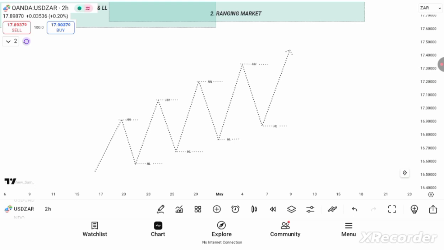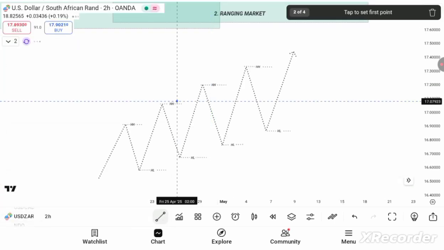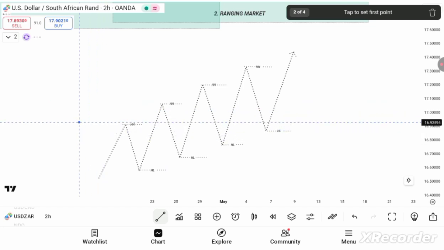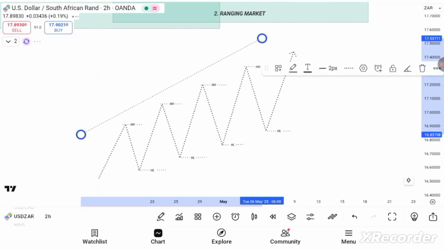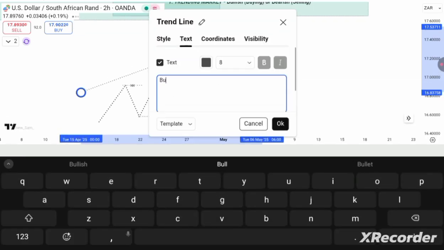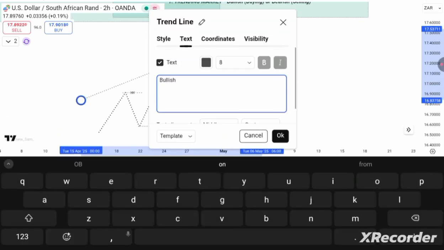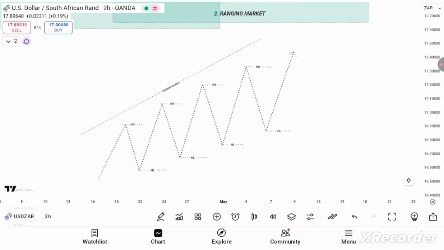So that is how you know that this market is bullish. Please pay attention to that. So this is for a bullish market. Please note that. So when you see the market going in this form, it means the market is bullish. You see the market going to the upside. That's bullish.